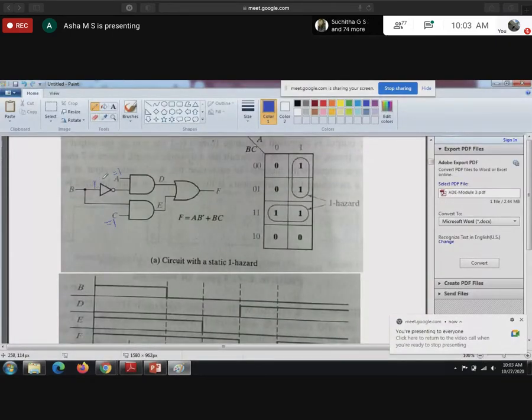For this circuit, you need to plot the K-map. If you don't want to memorize the K-map, just apply these values to the circuit and write the resultant value. It's fine. If you want to save time and remember this instead, that is also fine. That is left to you.